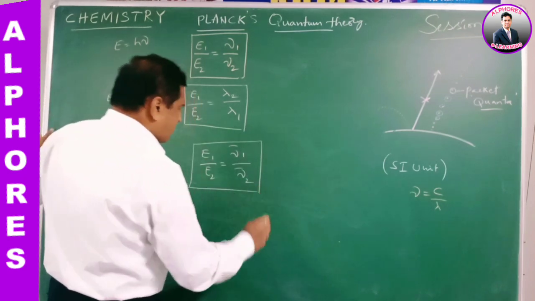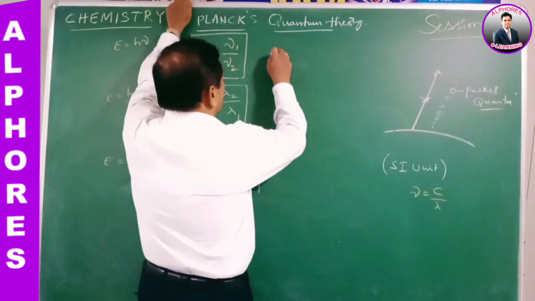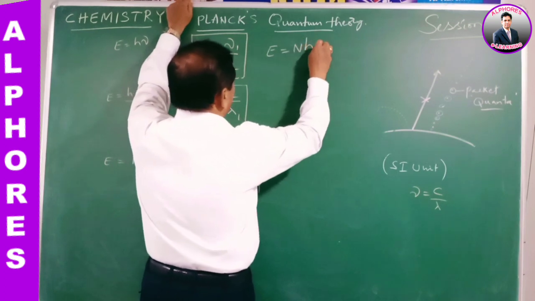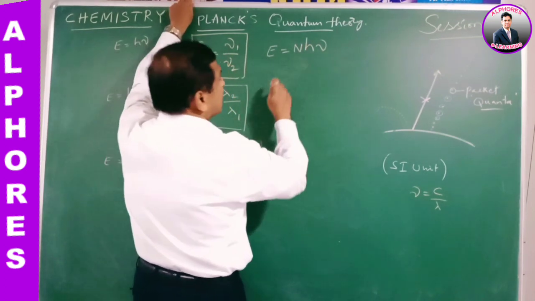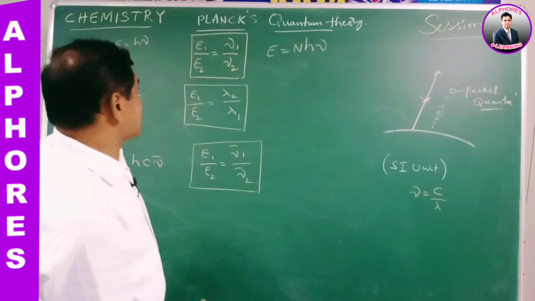And for n number of photons, E equals n h nu, where n represents the number of photons or number of quanta.